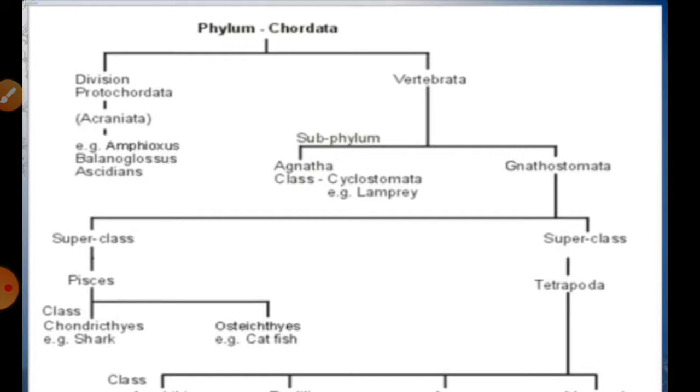And we can talk about the notochord, which is present only in the embryonic stage in the vertebrata, right. Generally in the adult it is replaced by a vertebral column.